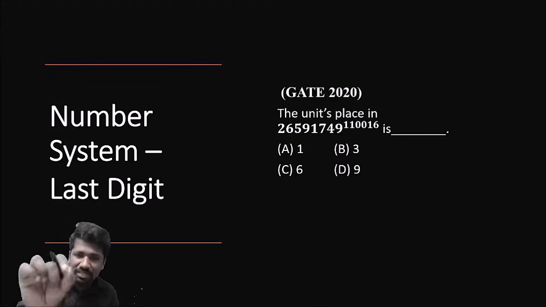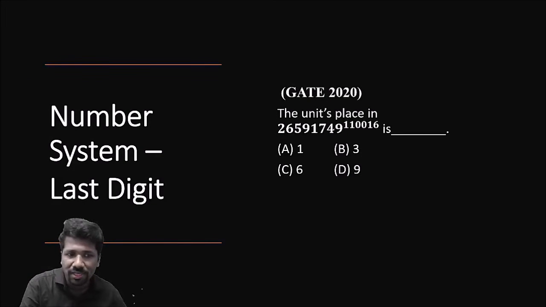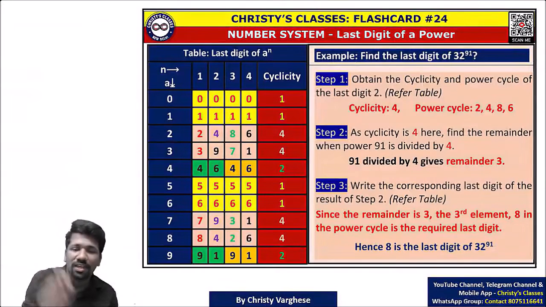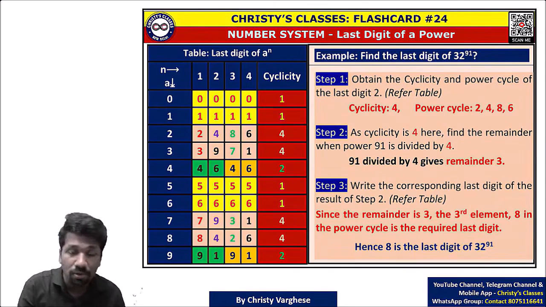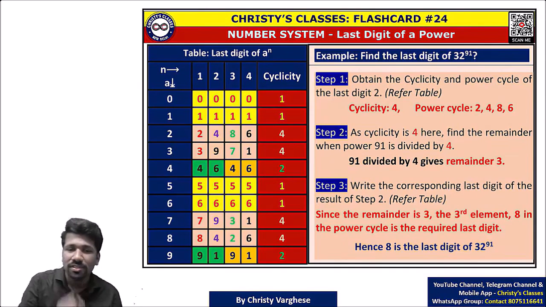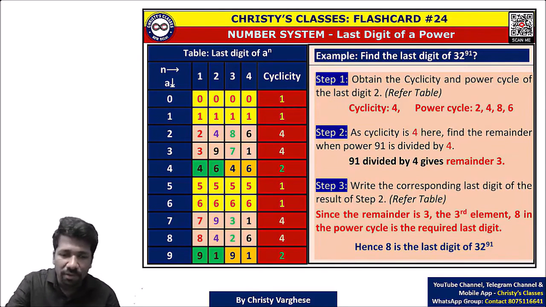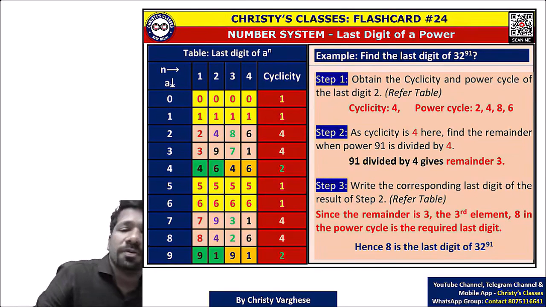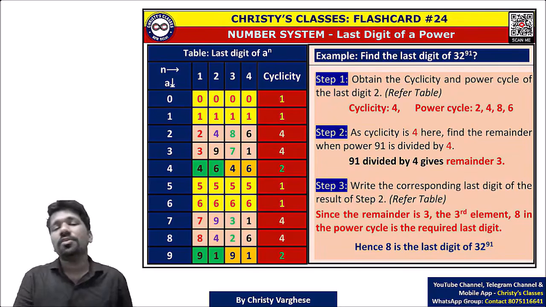All these are separate chapters, we will be discussing last digit of a power and last digit of a product. For that, this single flash card is enough to learn the whole concept. For all the complicated concepts we have dedicated separate flash cards, so that just by revising it you will be able to remember it after learning it properly. That learning we will be doing in the class in detail. A separate lecture has been given this time for last digit of power, so by that you can easily understand it.